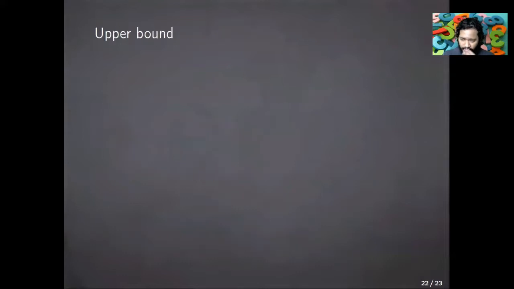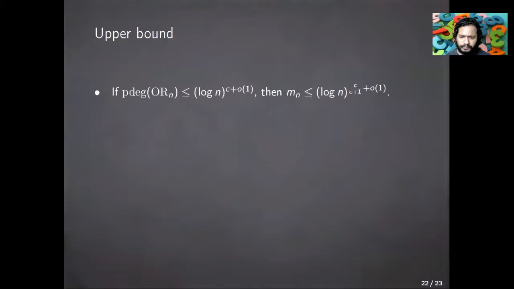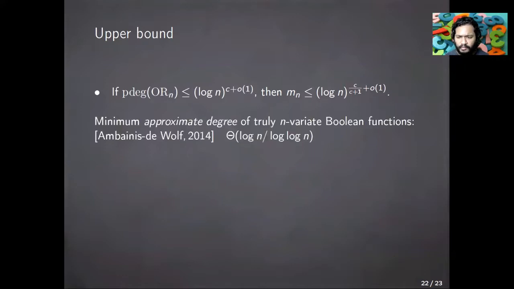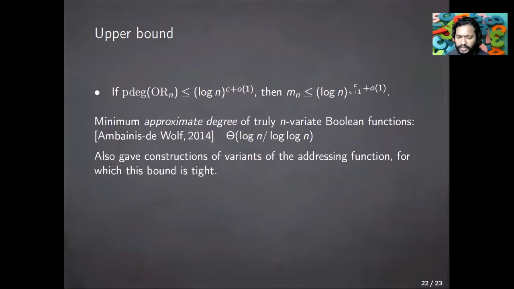So let me now conclude with a remark on the upper bound. The upper bound is much simpler. So this is what we have to prove: if the upper bound of p-degree of f is (log n)^{c + o(1)}, then M_n is at most (log n)^{c/(c+1) + o(1)}. And as I already mentioned, the minimum approximate degree of truly symmetric functions was studied by Ambainis and de Wolf, and they gave the tight bound of Theta(log n / log log n). And they also gave constructions of variants of the addressing function for which this bound is tight.